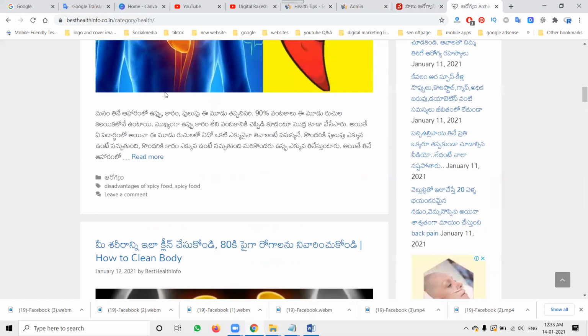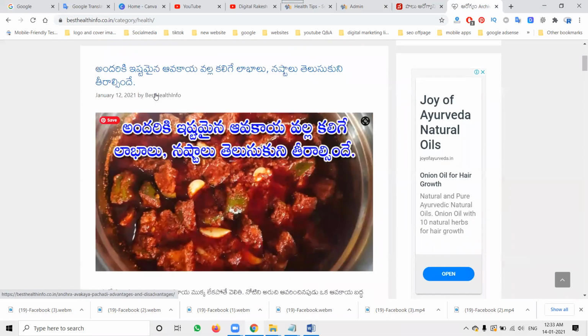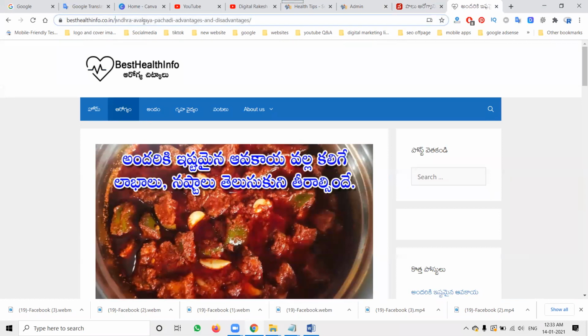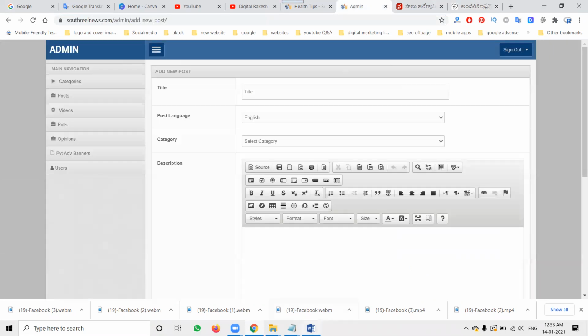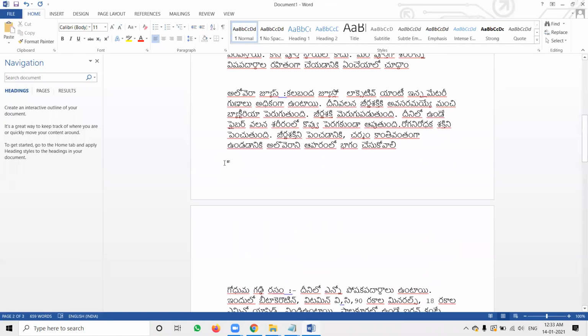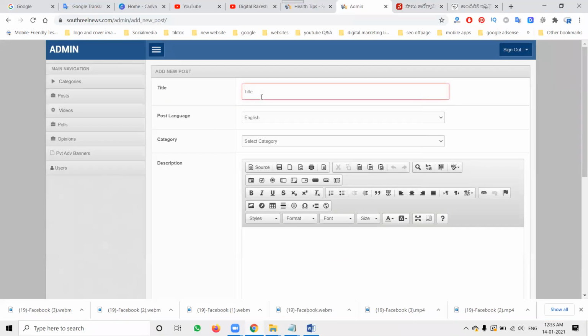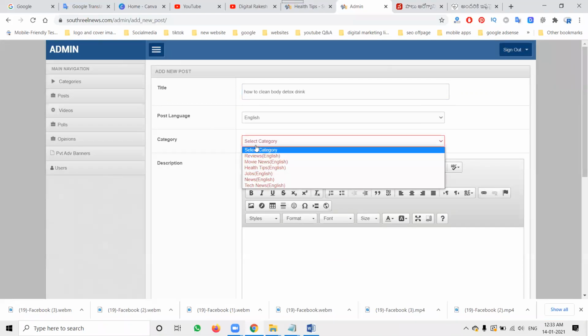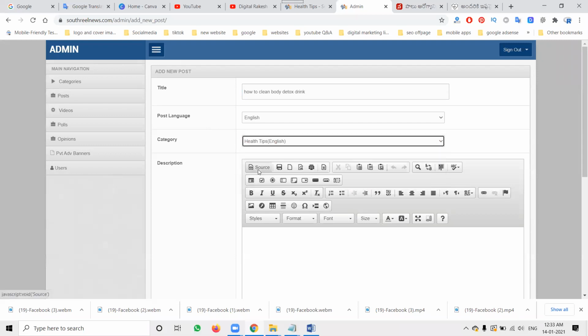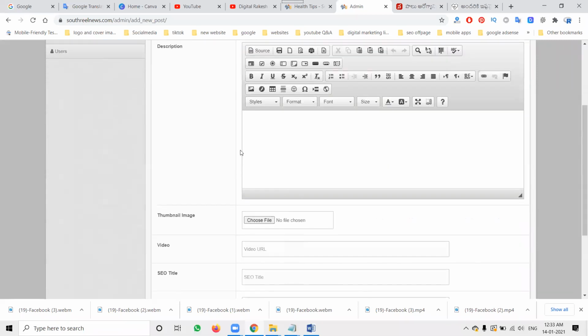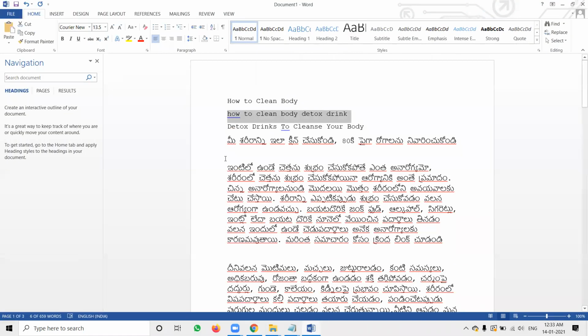Not only this one, for any kind of website, whatever content you create in Telugu to show users, write the structure here in English. The structure is understood better only in English. Don't write Telugu titles. So now I'm using an English title for the URL structure. Okay, now we'll add this to health tips. After that, here we can write the content. The content will be here.